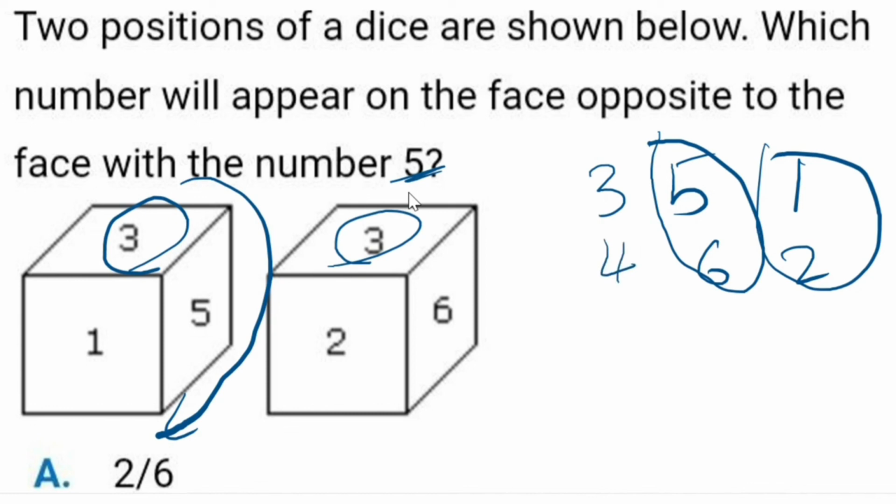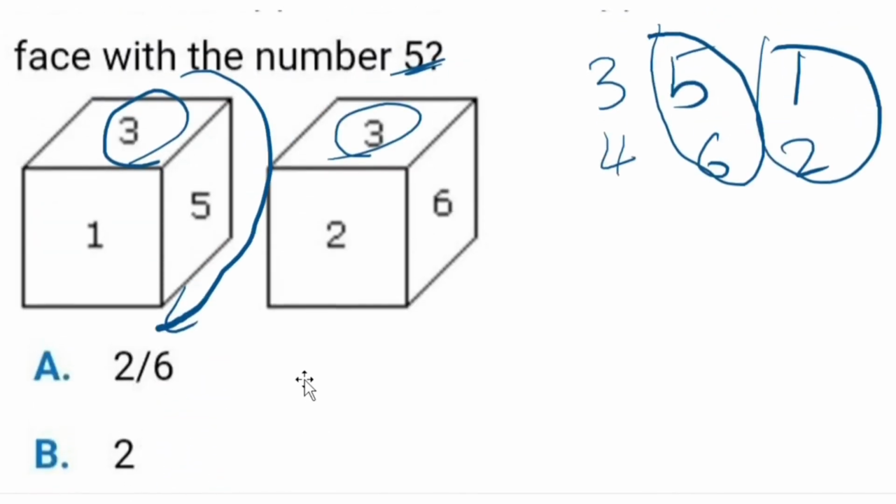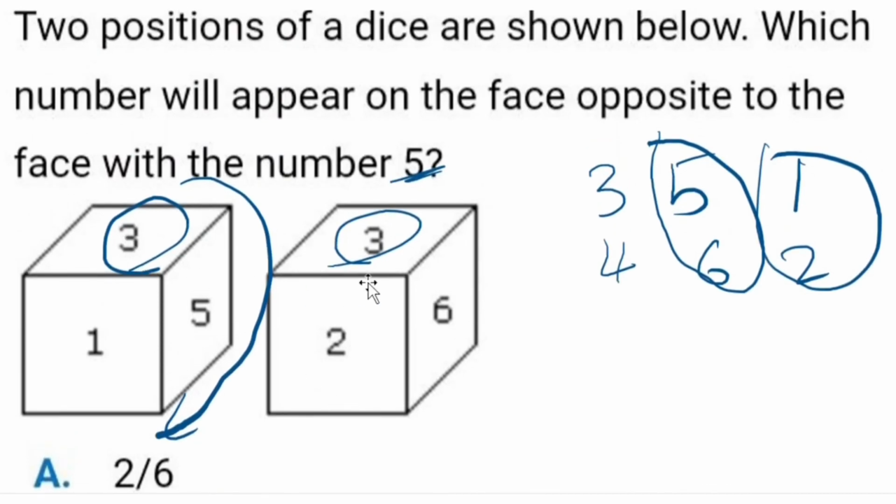But they are asking which number will appear on the face opposite to the face with the number 5. What is the opposite number of 5? 6. So simply tick answer C, that is 6. It is very easy, right? First I took the common number in these two diagrams, and with that I took the clockwise direction.